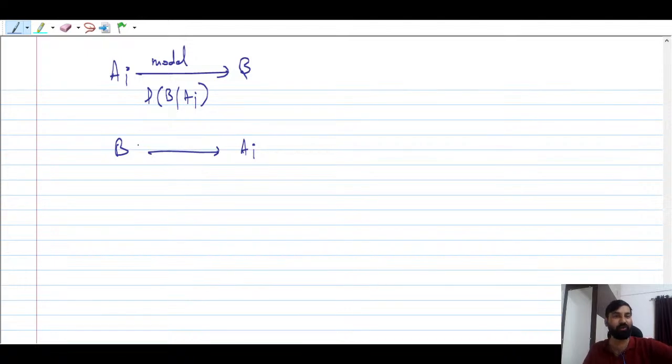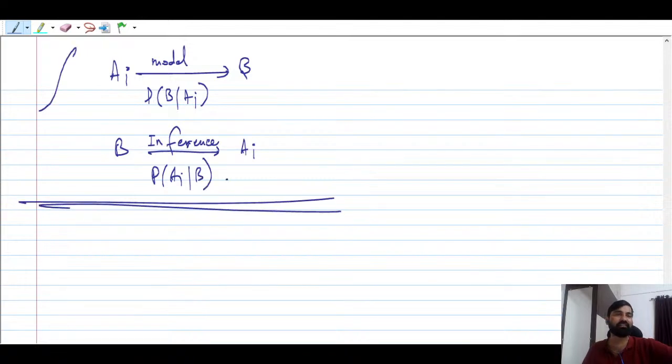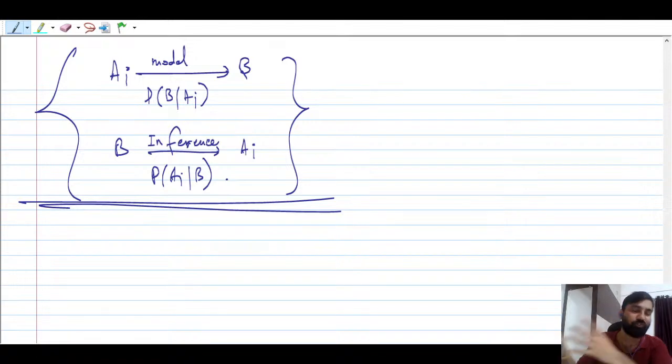इसका मतलब क्या होता है? इसको मॉडलिंग नहीं बोलते हैं, इसको बोलते हैं inference, right? Inference we are going to do here. So this will give you probability of Ai given B. So always understand these directions, right? What is the flow? You're going from starting to end. Now again you're coming back, right? So in case of Bayes theorem, you have to come back to find the inferences. This is very important to keep in mind.